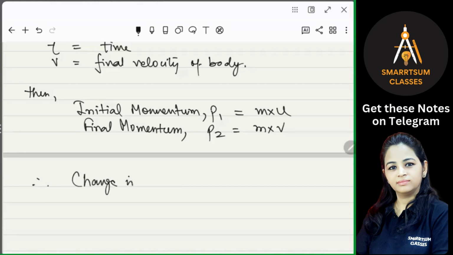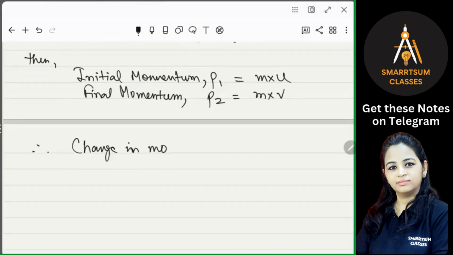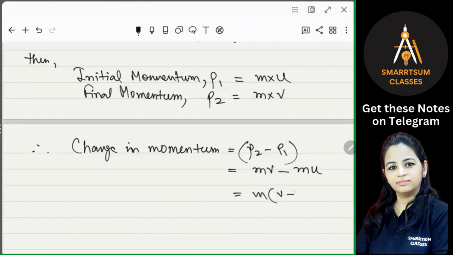And what will be the change in momentum now? Because the body is accelerating with some uniform acceleration, there will be a change in the velocity and there will also be a change in the momentum, right? So the change in momentum will be P2 minus P1. Getting that? Means mv minus mu, or m(v minus u). Sometimes we also call it delta P, the change in momentum. This is the change in momentum.